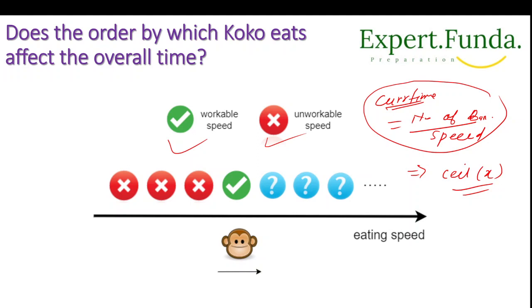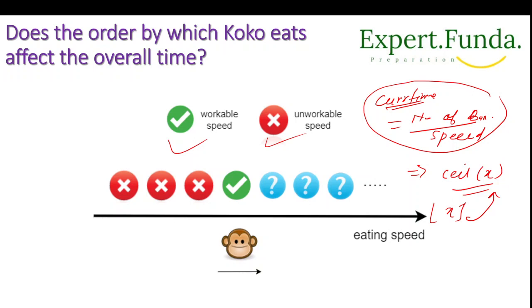So the order of the piles in which Koko eats, let's suppose x piles, will come to some value, and that value should be in the selling value. So we can include that as long as the eating speed is the same. The order of the piles by which Koko eats does not affect the total hours. That is the quick answer. The answer is no, and so we can keep the array as it is for convenience, right?